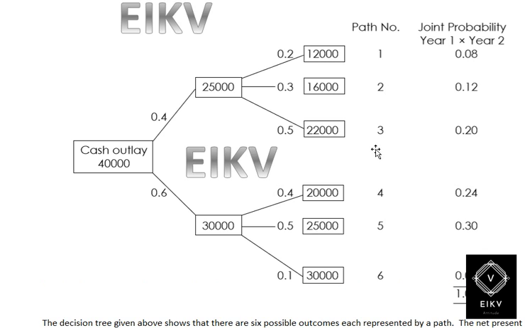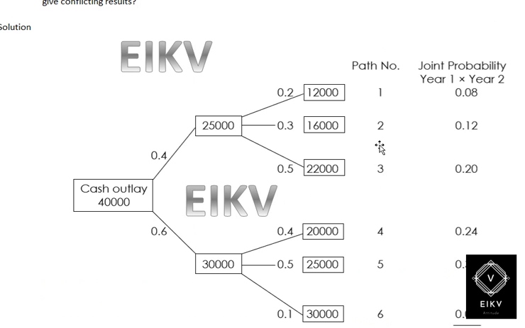Next, we can compute the probability percentage. For the first segment it will be 0.08, which is 8 percent, when we multiply 0.4 with 0.2.